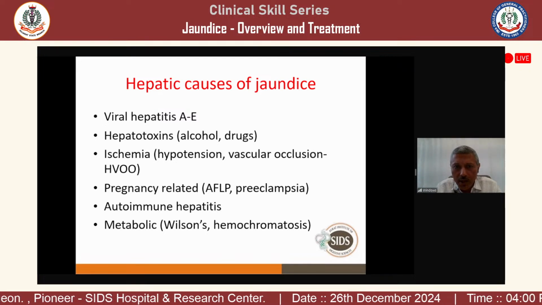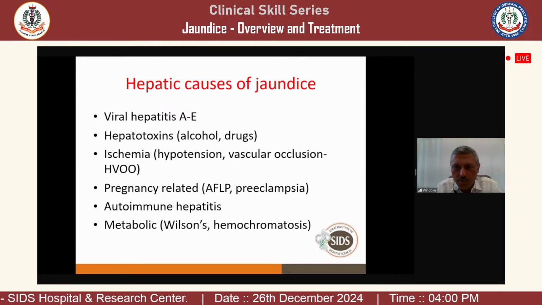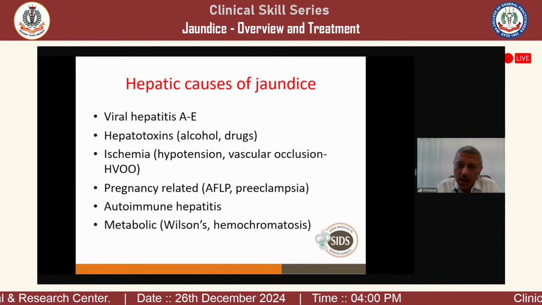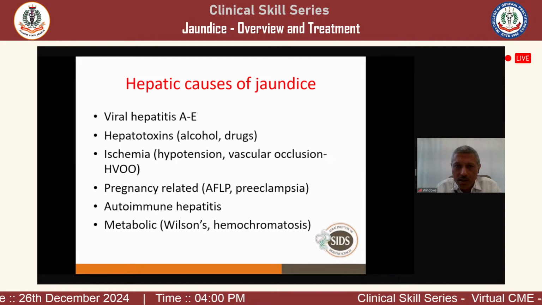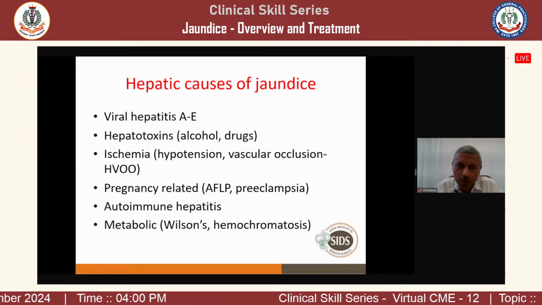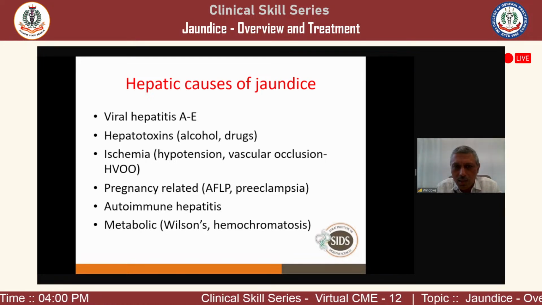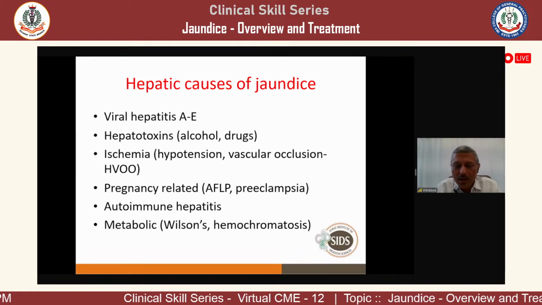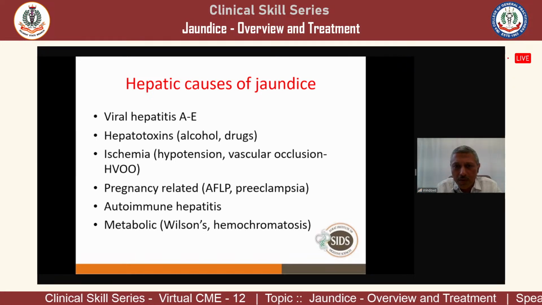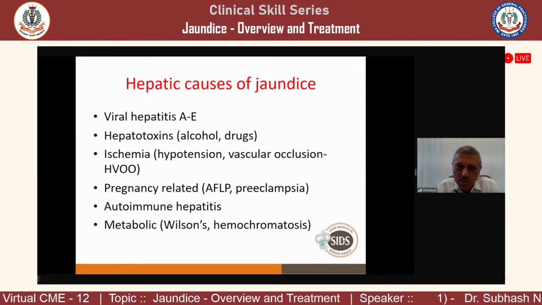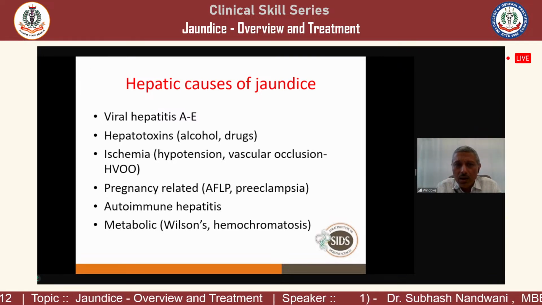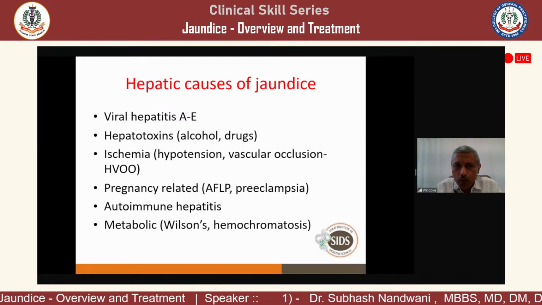There can be ischemia, hypertension, vascular occlusions. Vascular, this can be arterial or this can be venous. So with very severe hypertension, the arterial supply to the liver will be a problem, and then they can develop ischemic hepatitis. Or when there is a congestion, like in congestive heart failure, then also they can have liver congestion and liver ischemia, or there is a hepatic venous outflow tract obstruction.